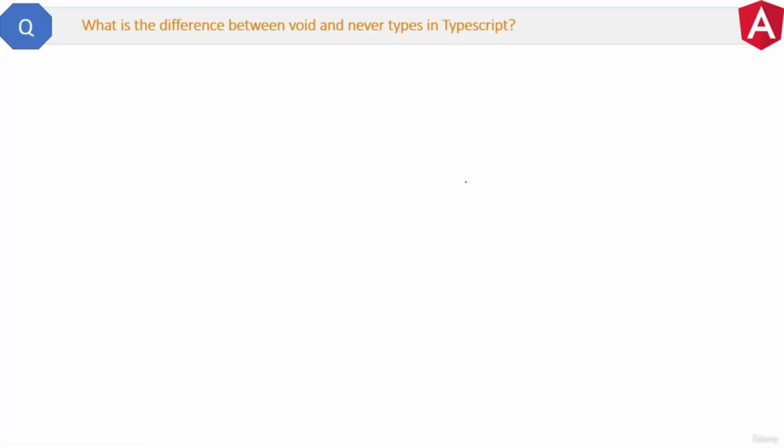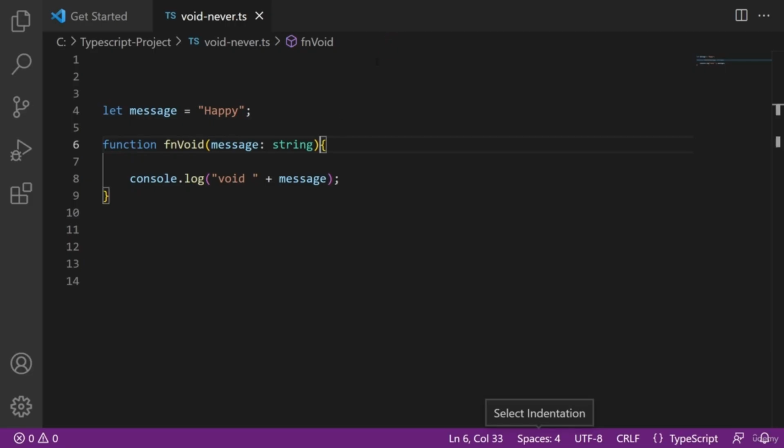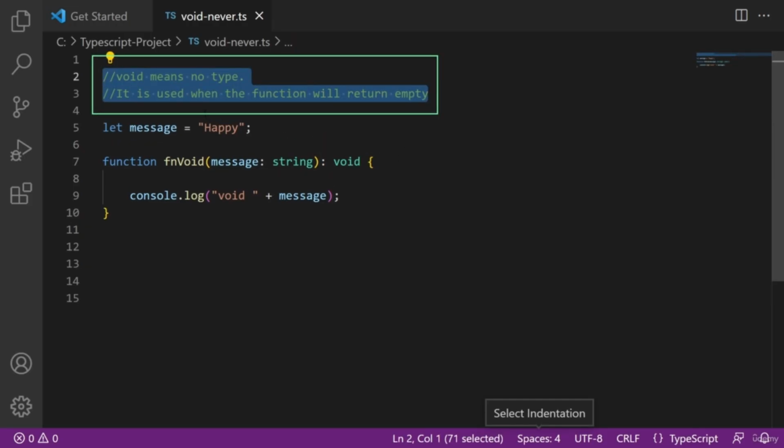Here is the question. What is the difference between void and never types in TypeScript? Let's try to understand with the help of the code. Here we have a function which will just print something but will not return anything, or you can say it returns empty. Therefore, by default its return type is void, and to make it look better we will use void here like this. So void means no type. It is used when the function will return empty.